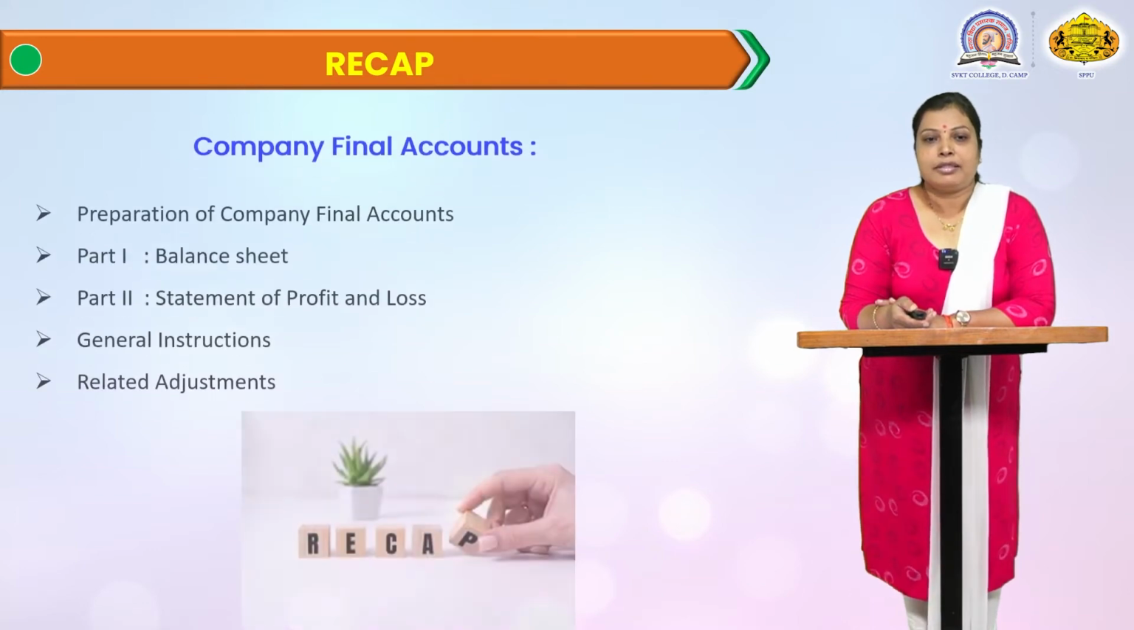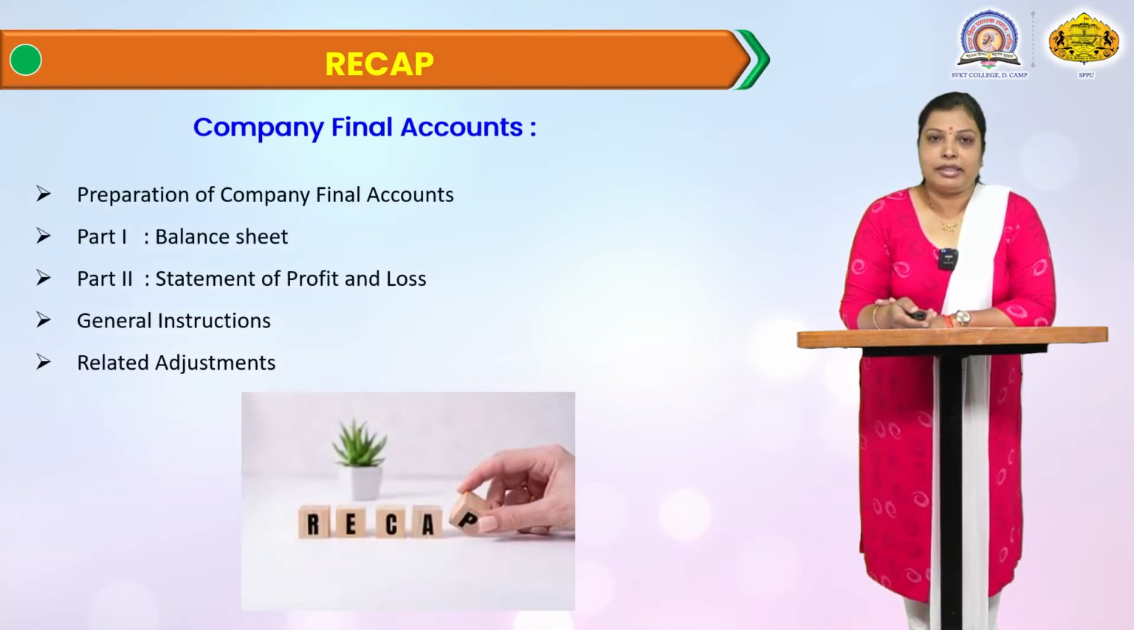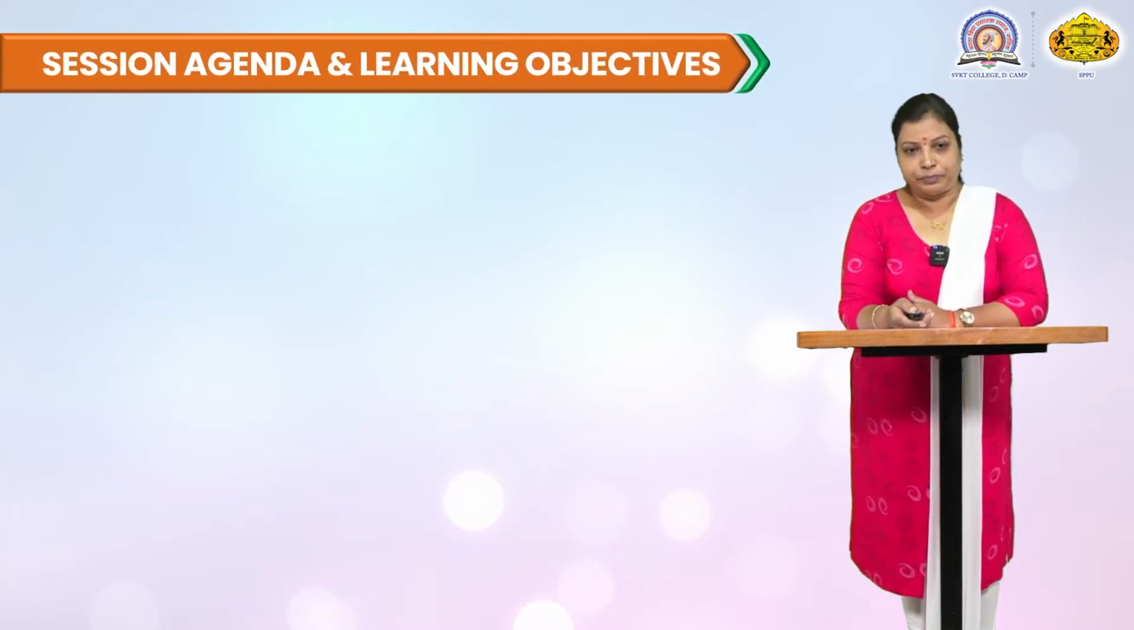Recap: this is the company final account. In the last lecture we discussed what company final accounts are and how to prepare them. Part one is the format of the balance sheet. Part two is the statement of profit and loss, its format, general instructions and related adjustments with the company final account.